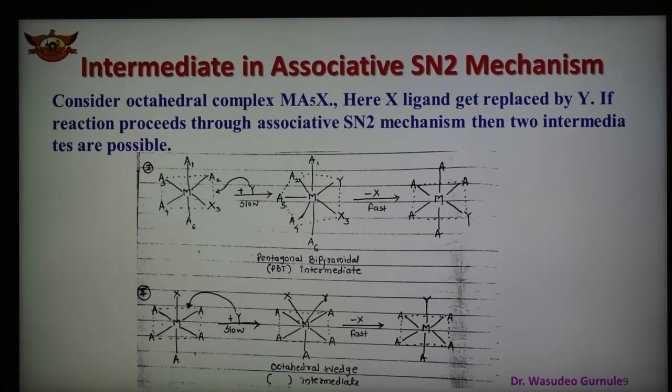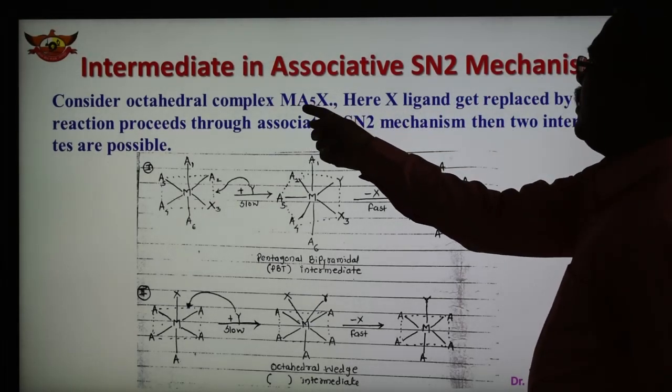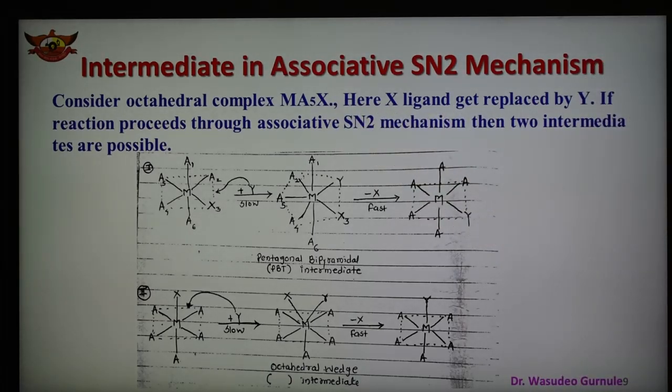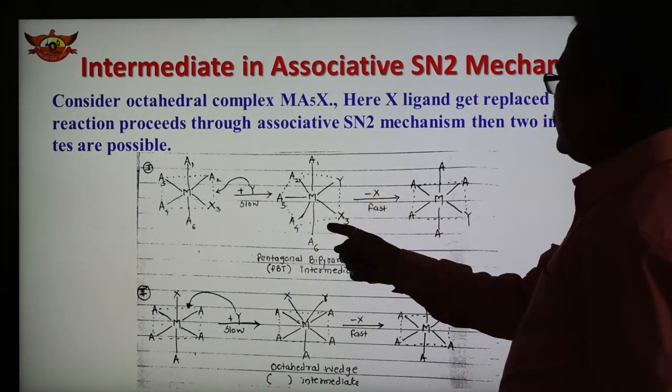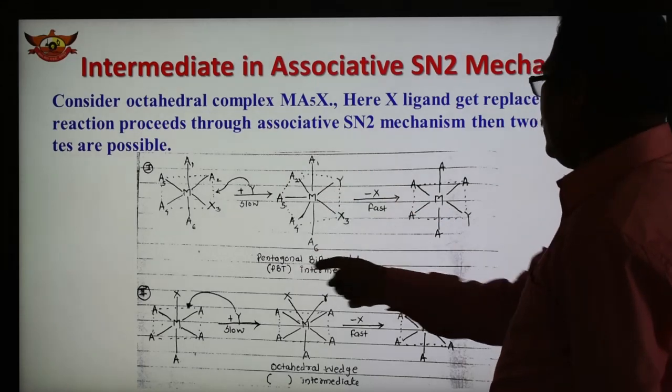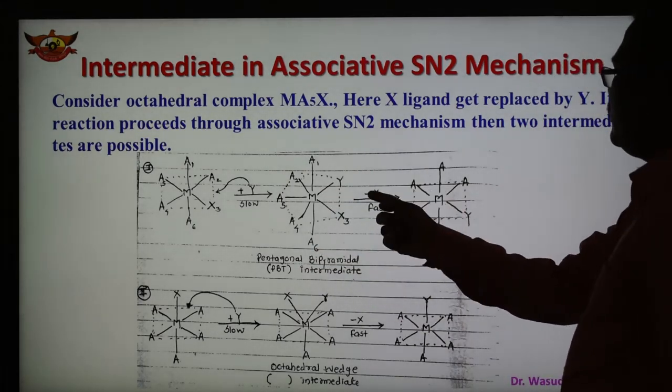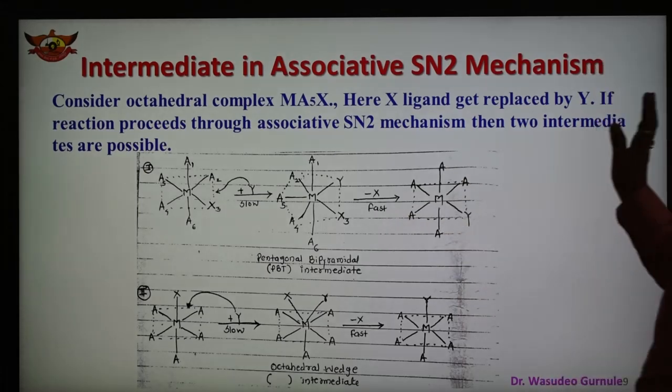Now what are the intermediates in case of the associative SN2 mechanism? In this case, if you consider an octahedral complex of the type MA5X, here X is a ligand which gets replaced by Y. If the reaction takes place through the associative SN2 mechanism, then two intermediates are possible. So this is the octahedral complex plus Y is added, slow reaction. So Y is added here and we get the pentagonal bipyramidal PBP intermediate. And after that, removal of the X ligand and we get the octahedral complex, fast reaction.